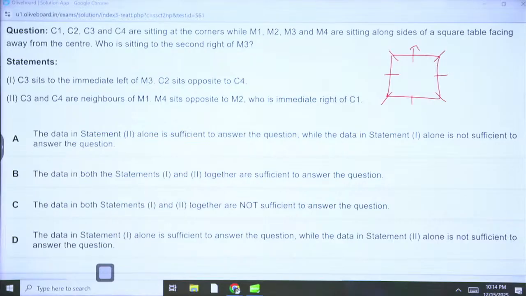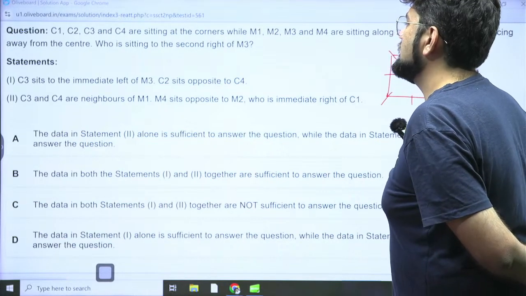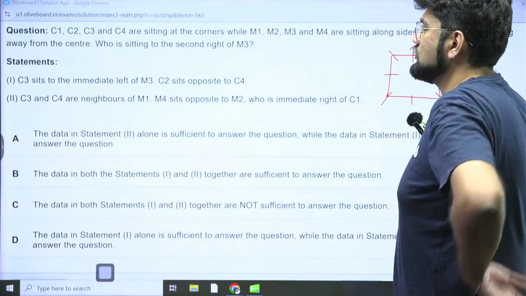Perfect. Before the statements, we read the options. The options tell us data in statement 2 alone, both 1 and 2 together, not sufficient, and 1 alone. Standard question again. C3 sits to the immediate left of M3. C2 is opposite to C4. Okay. C3 sits to the immediate left of M3.